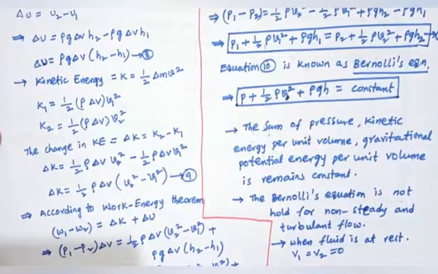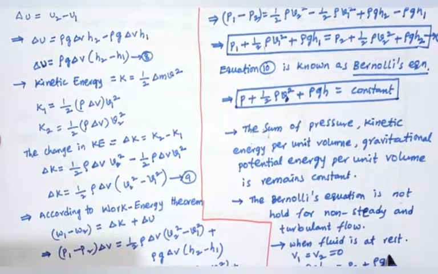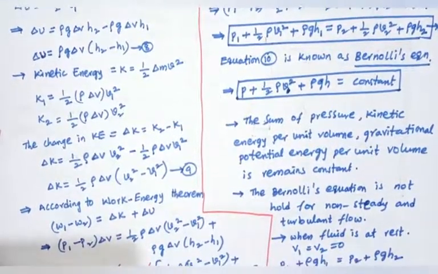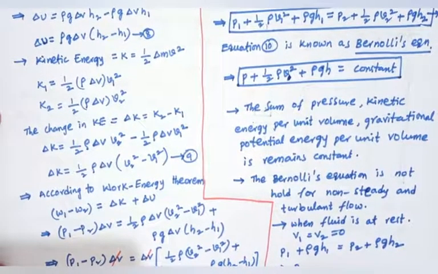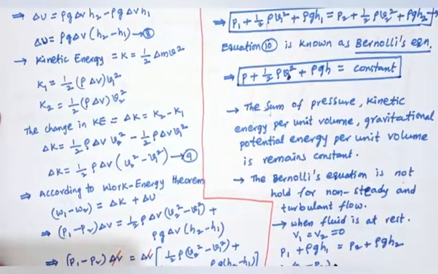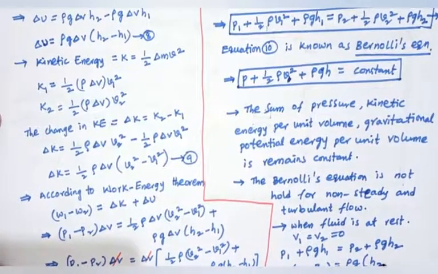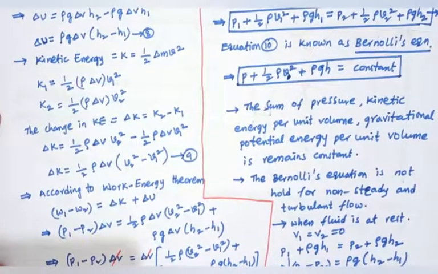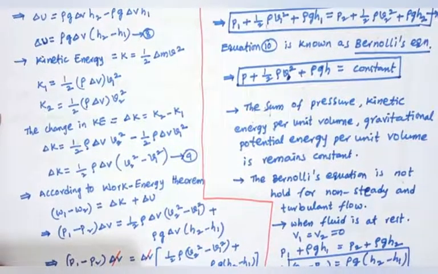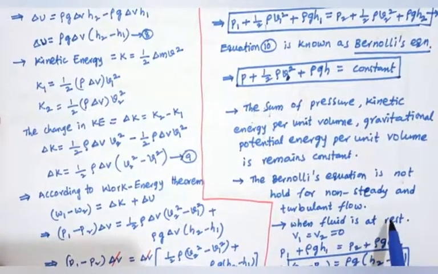So then P1 plus rho g h1 equals to P2 plus rho g h2. Okay, the change in pressure, that is P1 minus P2 equals to rho g into h2 minus h1, when the fluid is at rest.